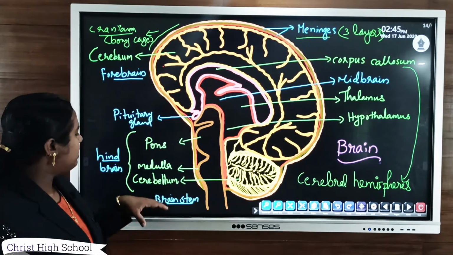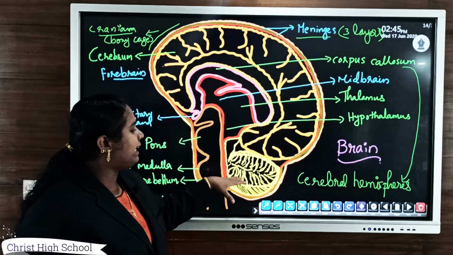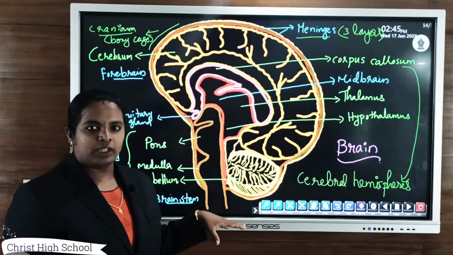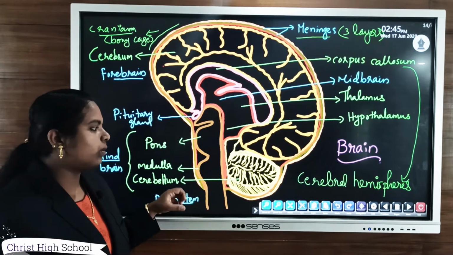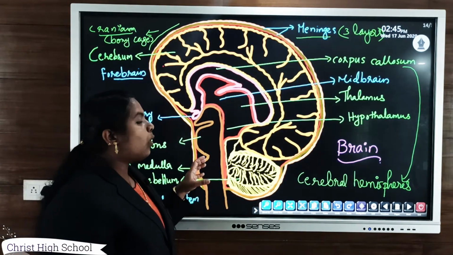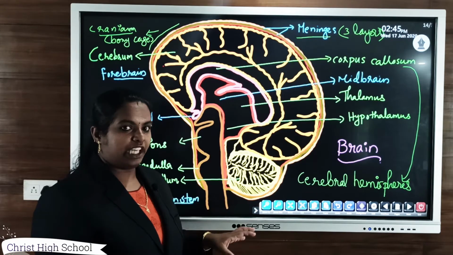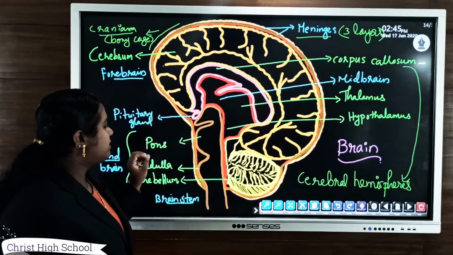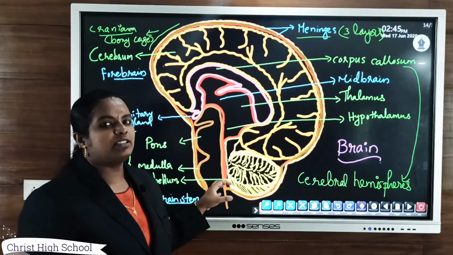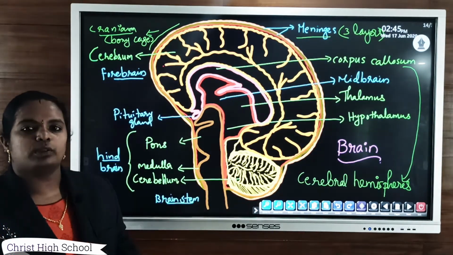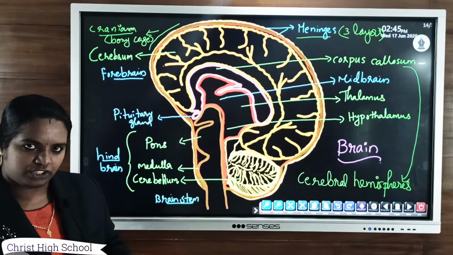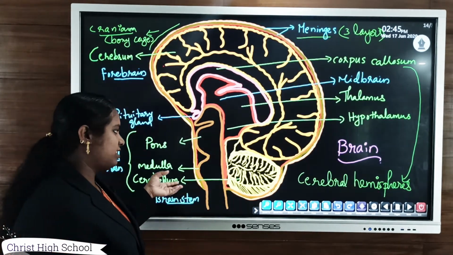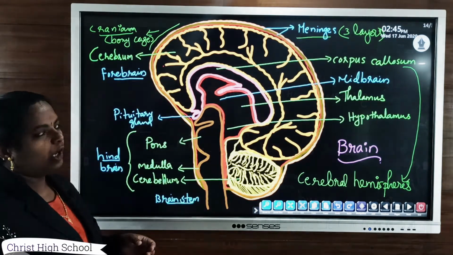The cerebellum is mainly concerned with the balancing or equilibrium of the body, muscular equilibrium or coordination. It helps to coordinate all the muscular activities; that is the main function of the cerebellum. Then the medulla oblongata is the center which controls breathing, the respiration process, and heartbeat. The heartbeat as well as the breathing process is mainly controlled by this medulla oblongata.